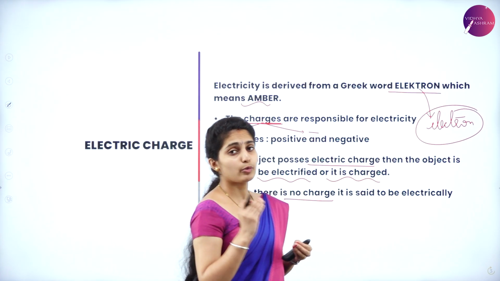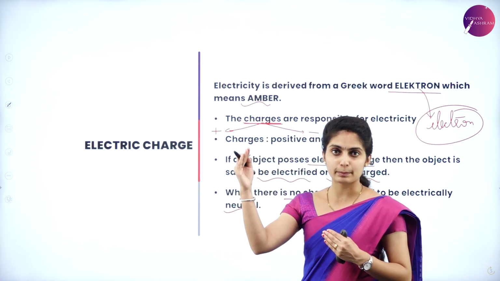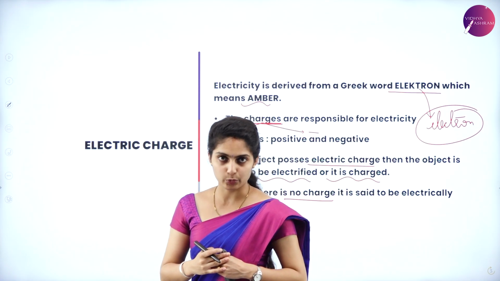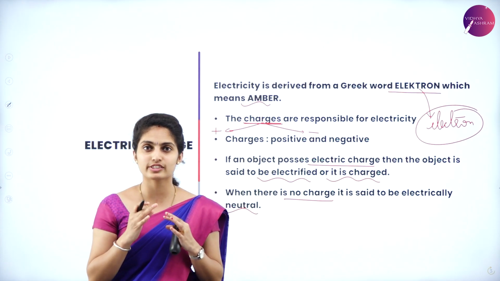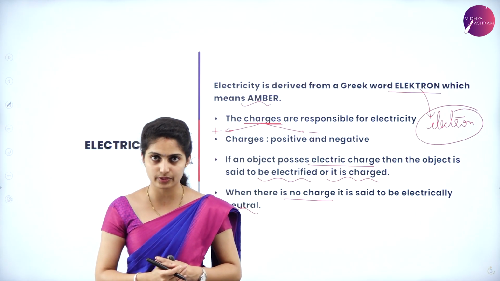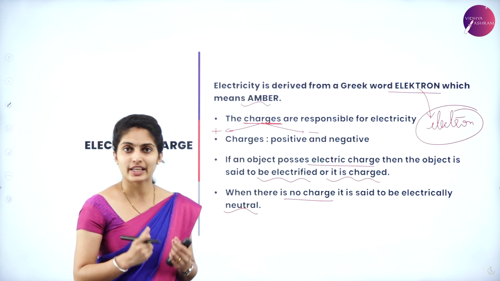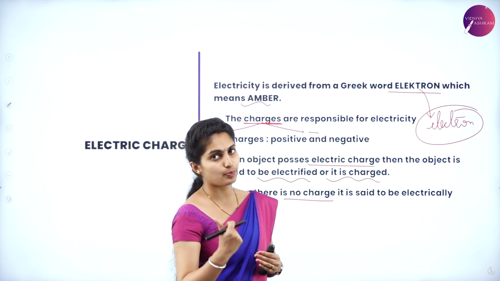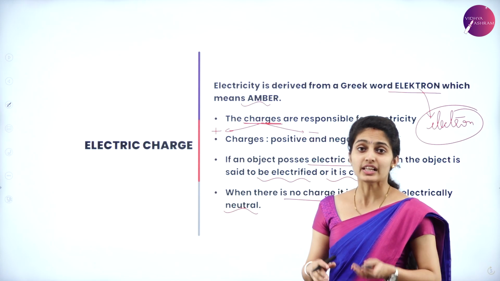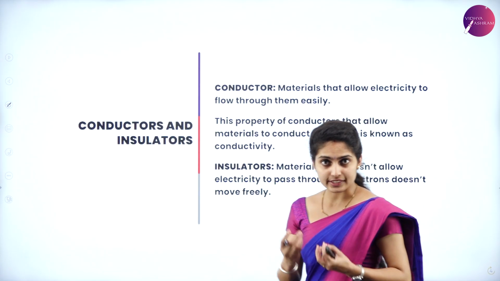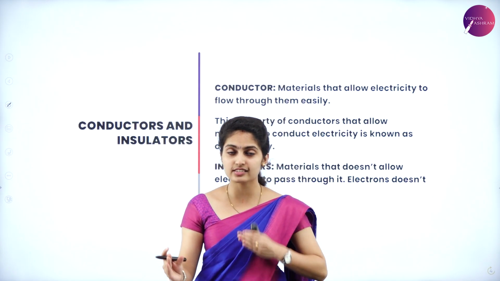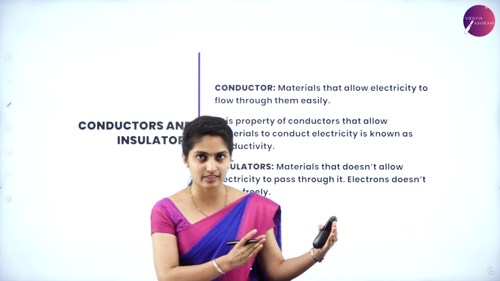Now this is just the introductory part, which you will have to know, and it will be very useful for your further chapters in this second PUC. So you will have to mainly concentrate on the basic concepts of certain chapters. Here we are studying electric charge, where I told you there is positive, negative as well as neutral. And now there are certain objects which are called conductors, insulators and semiconductors.